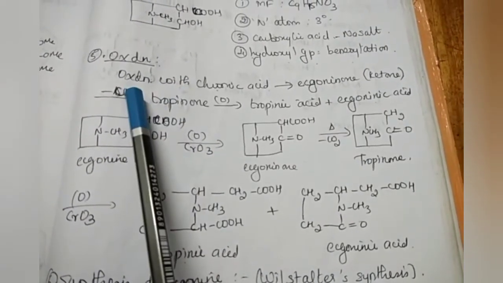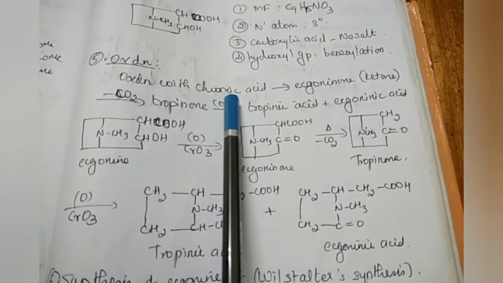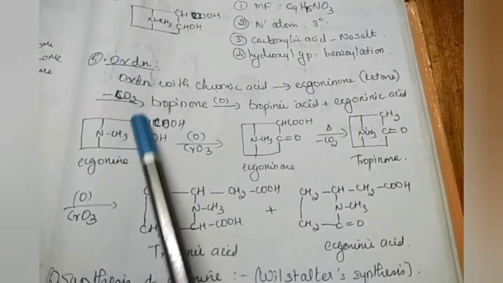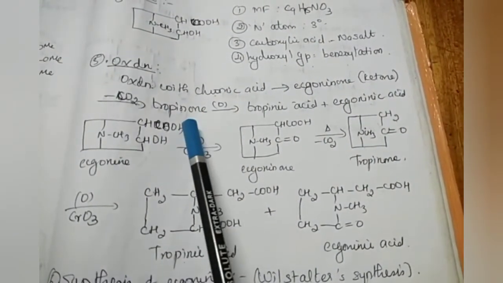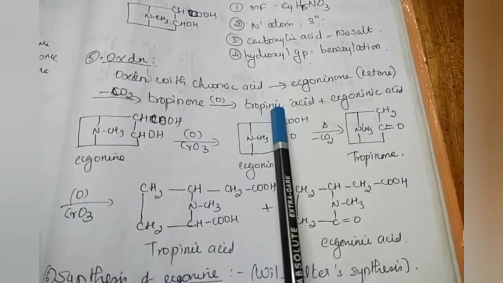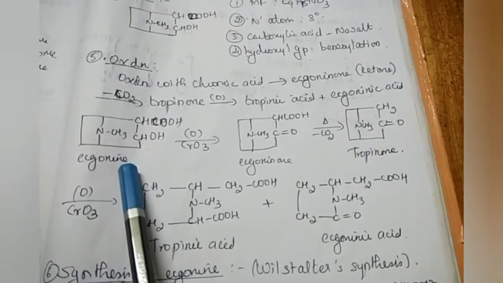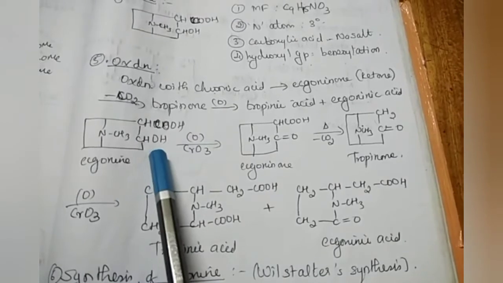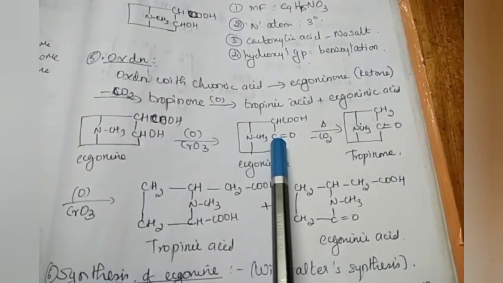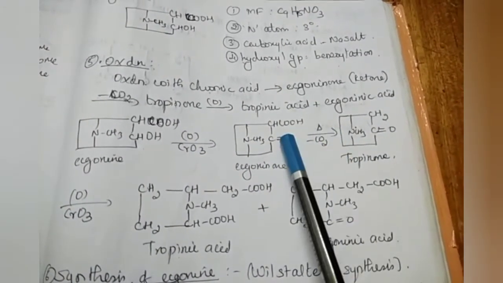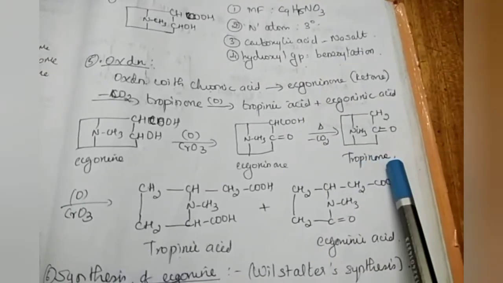When ecgonine is oxidized with chromic acid, we get ecgoninone. It is a ketone. And from this carbon dioxide is removed, we get another molecule, tropinone. And this on oxidation we get tropinic acid and ecgoninic acid. So the reaction is, this is the ecgonine, we know the structure. On oxidation with chromic acid, we get ecgoninone. That is the OH group is converted to C double bond O. Alcohol group is oxidized to ketone group. And from here carbon dioxide is removed by heating, CO2 is removed. So we get tropinone, right?